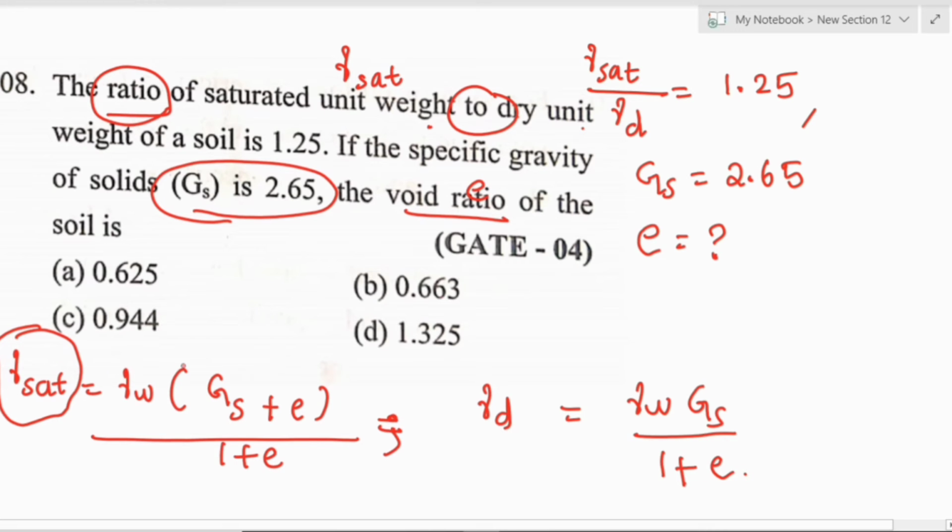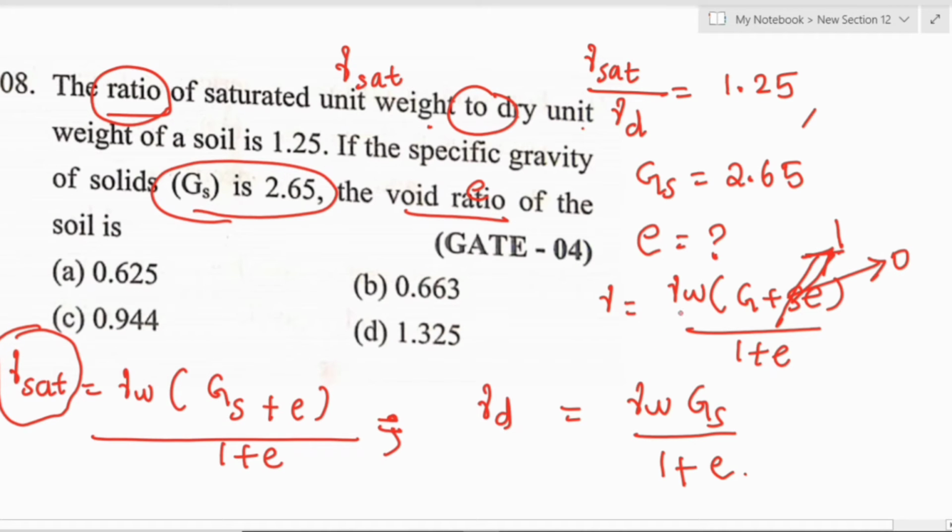Instead of remembering these two formulas, you can remember gamma equals gamma w into (G plus Se) divided by 1 plus e. For saturated soil, S is 1, and for dry soil, S is 0.